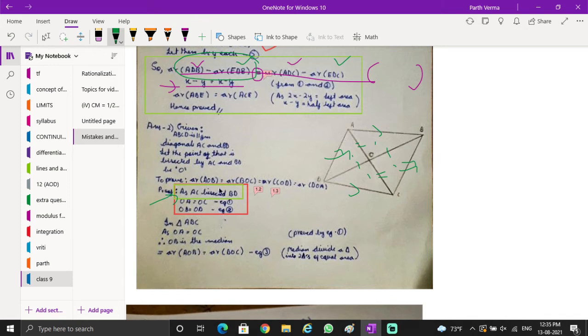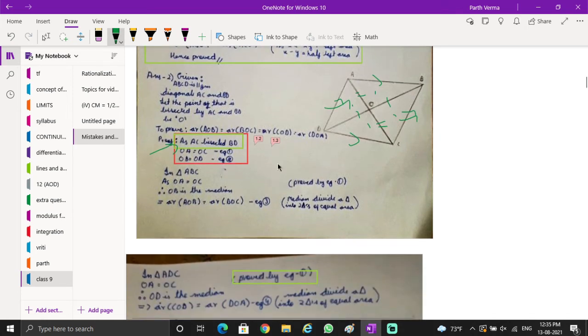Moreover, another comment here is that you have not given the reason. Why? If it were a quadrilateral, would you be able to prove all four triangles equal in area? No. You are able to prove it here because you are using the diagonal property. And how can you use it? Because it is a parallelogram. So that thing has not been mentioned. So first of all, this is wrong, and moreover, the reason is not there why something is getting bisected.